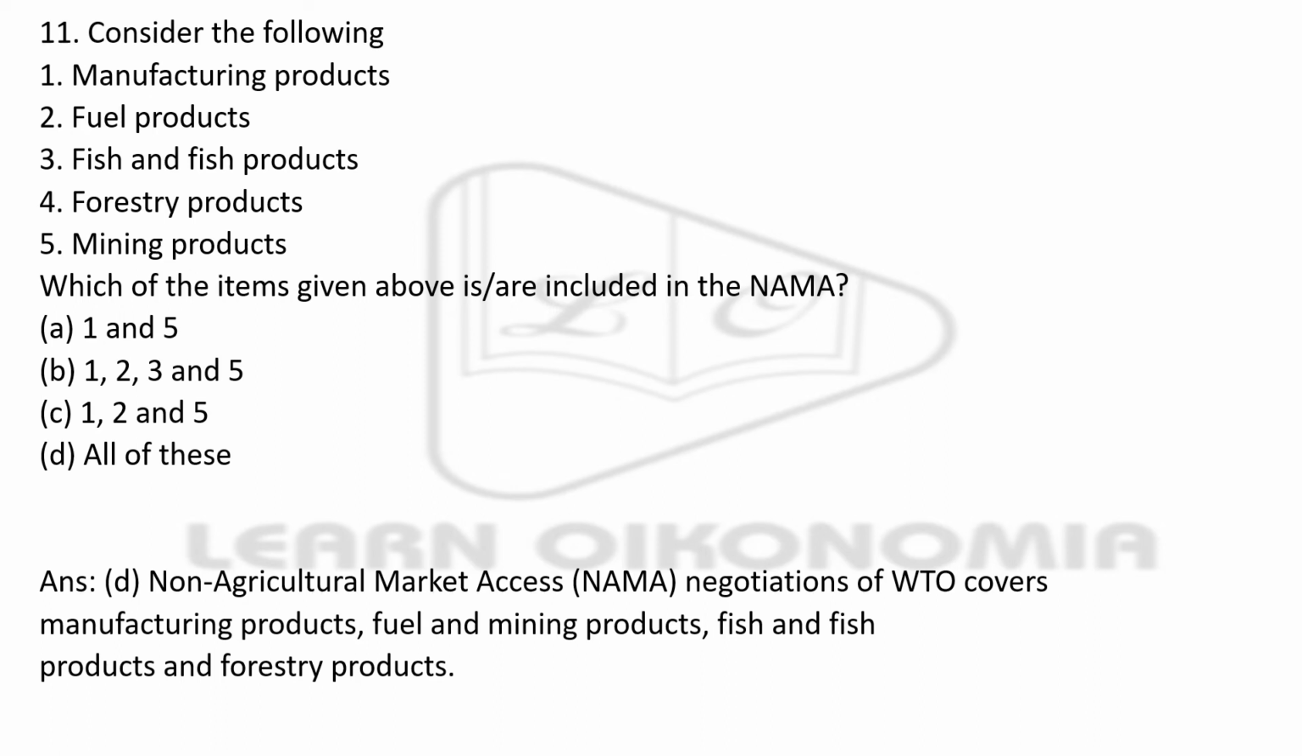Here the right answer is option D. That means all the products given here, manufactured products, fuel products, fish products, forestry, mining products, all these things come under NAMA. So the right option is option D, all of these.